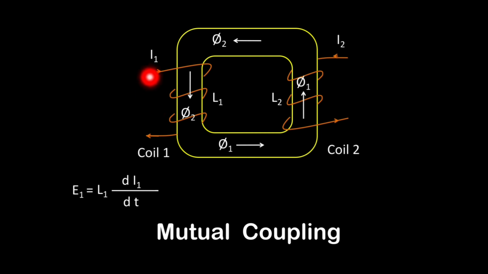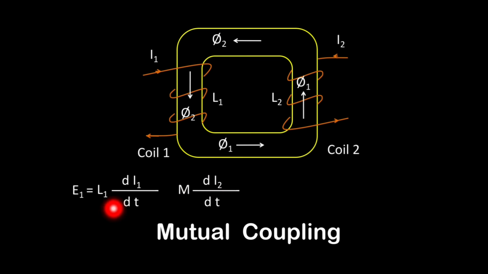Because of the current flowing through coil number 1, there is a flux, and this flux links with coil number 2. So there will be a mutually induced EMF in coil number 2. That EMF is written as M di2 by dt, where M is the mutual inductance between these two coils. Which current is responsible for the mutually induced EMF? The current flowing through the other coil. So E1 is equal to L1 di1 by dt and M di2 by dt.